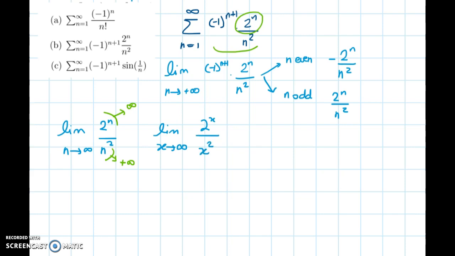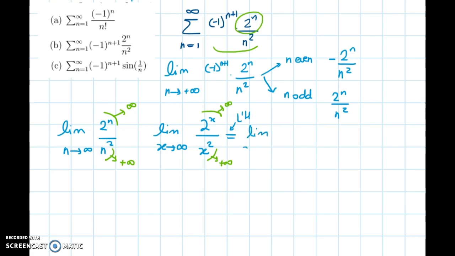Because we then have a limit of functions of the type infinity over infinity, we can apply L'Hopital. We are able to do so because this is approaching infinity and this is approaching infinity too, and we are talking about continuous functions without any problems.